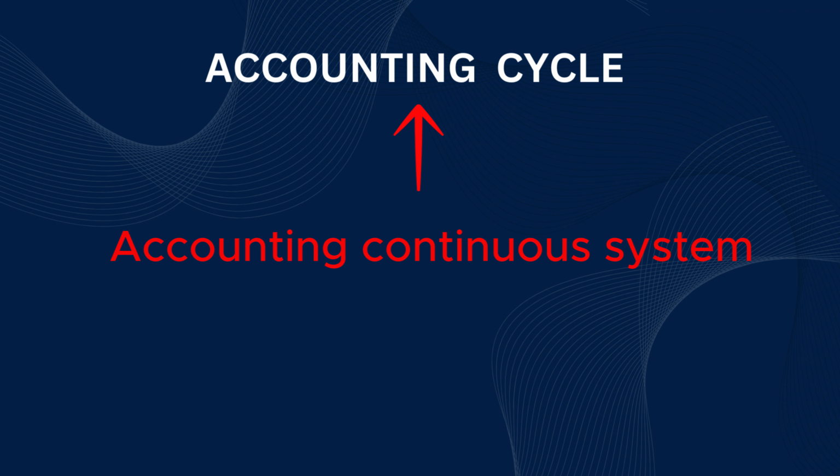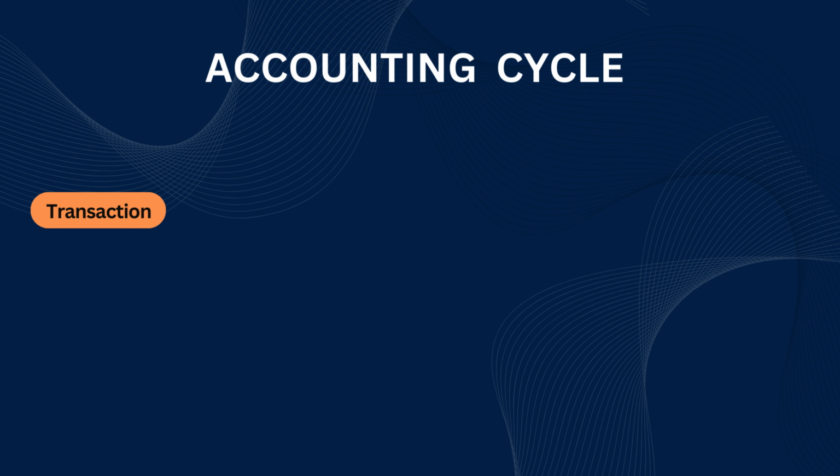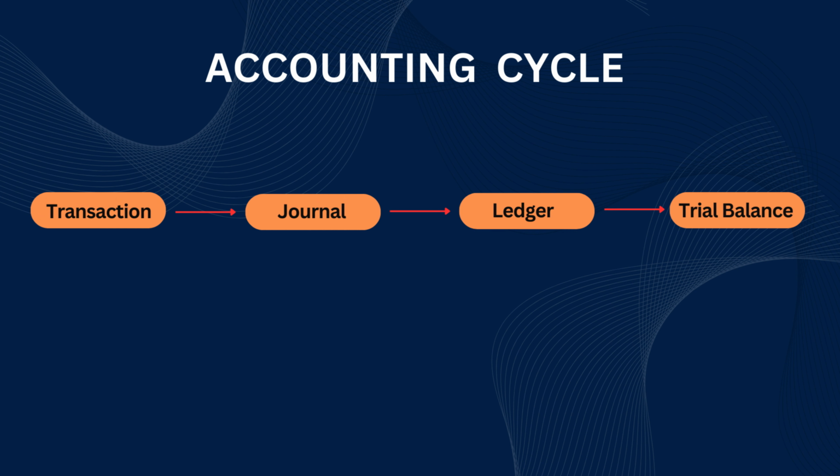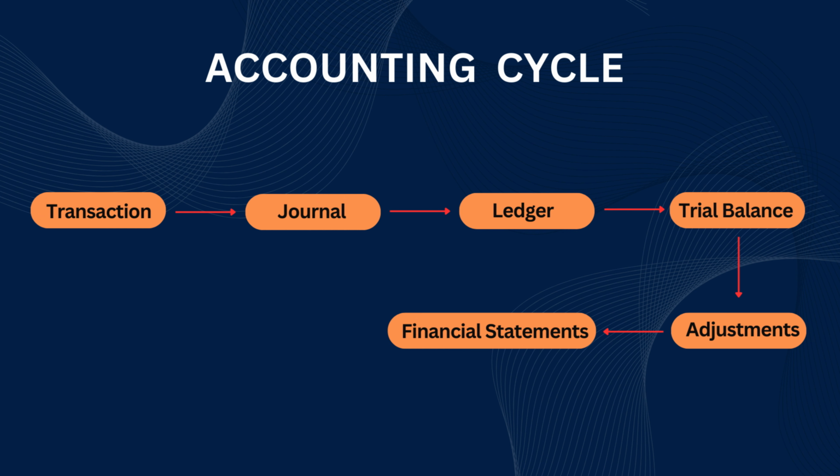So accounting is a continuous system that always follows the same accounting cycle: transaction, journal, ledger, trial balance, adjustments, financial statements, and closing entries. This is the engine of accounting. If you understand this flow, you are not memorizing, you are understanding how the system works. And once you master this cycle, you master financial accounting.